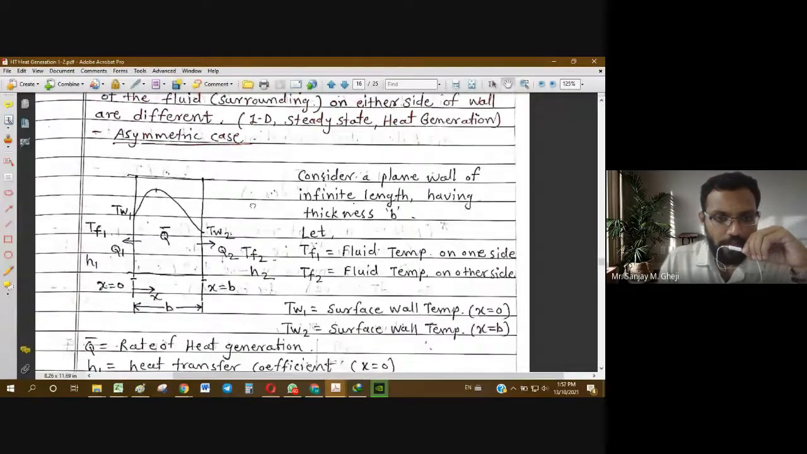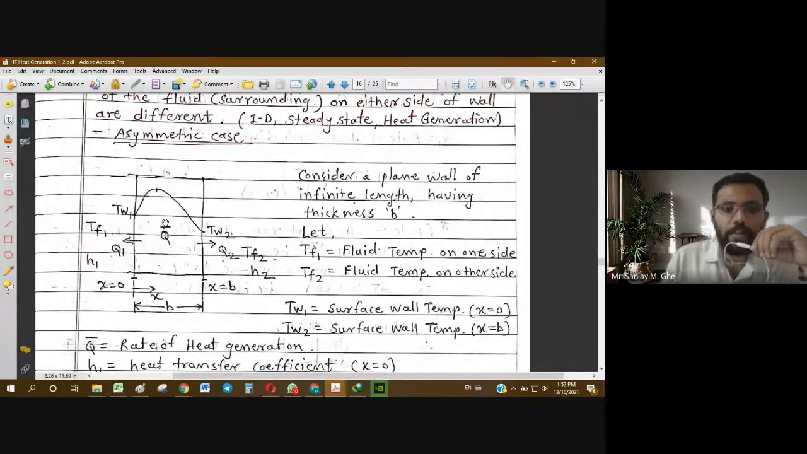As you can see in the diagram, again we are viewing the cross section of a plane wall having thickness B, and this thickness B is very, very small as compared to the full height and full width of the wall. The width is not seen here. The width will be perpendicular to the plane of the screen. So we are looking only at the cross section, and we are interested in what is happening across the thickness of the wall.